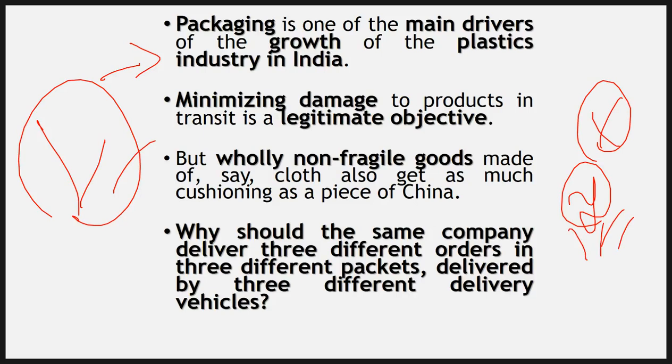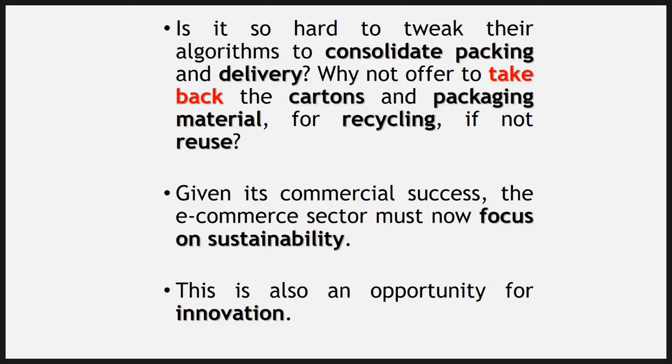You should be given this option that if you want something very urgently, then you can get that thing earlier, and the rest of the items will come to you on a particular date. So consolidating packaging and delivery, right? You can have one packet for everything. That can be done as well. So consolidating packaging and delivery is something that they are not doing, and this is creating this situation of too much use of plastic.